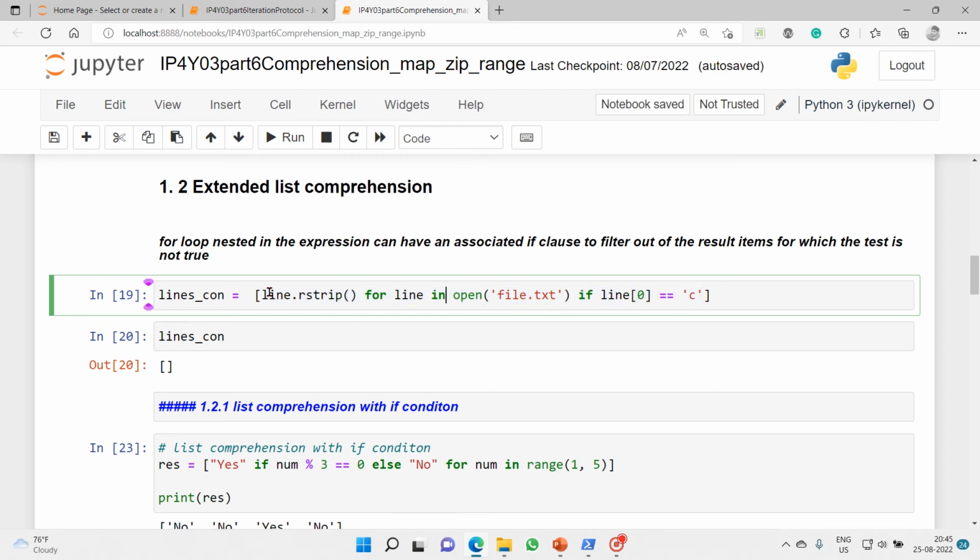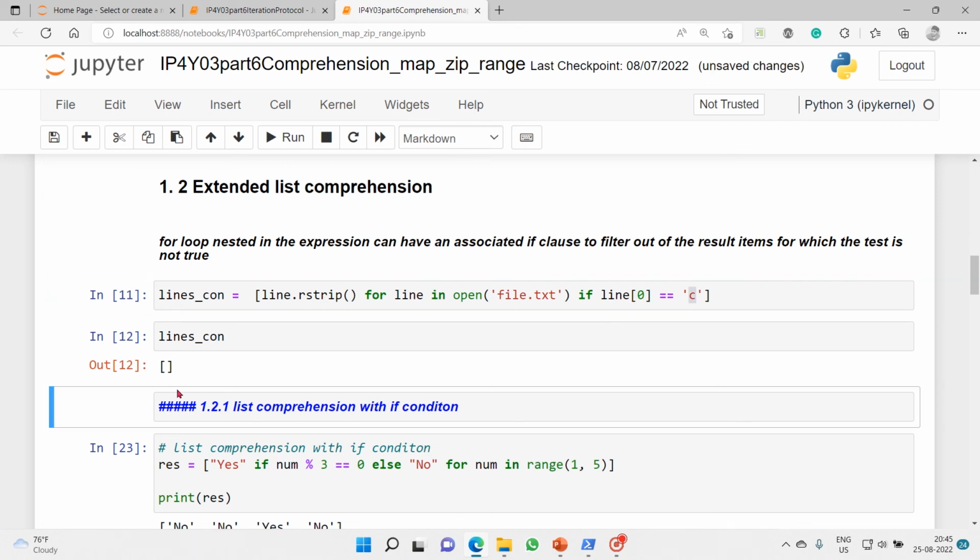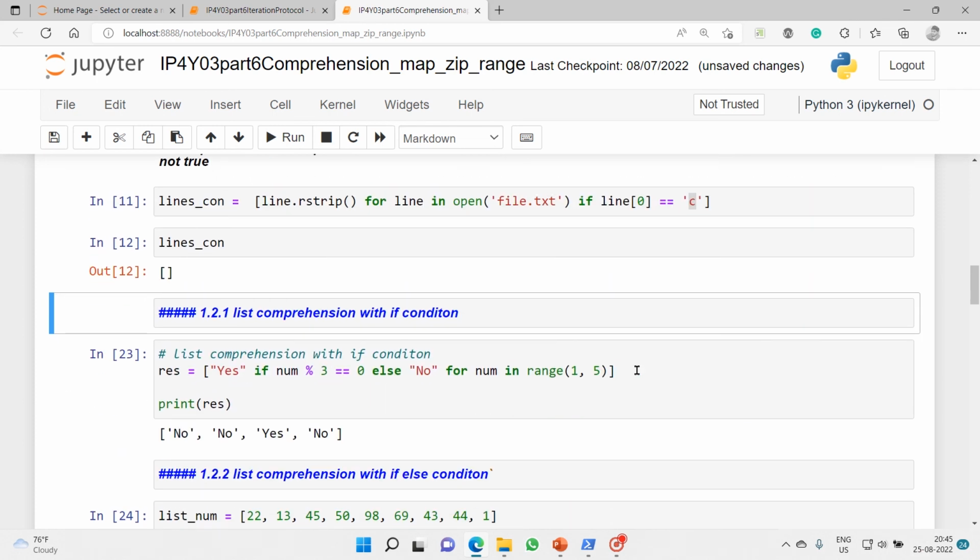That's what we have done here. So here what I want is a line, because I have 3 lines. I want a line which starts with the alphabet C. Nothing, not even a single line starts with a C. Okay. So then we will see list comprehension with if condition.